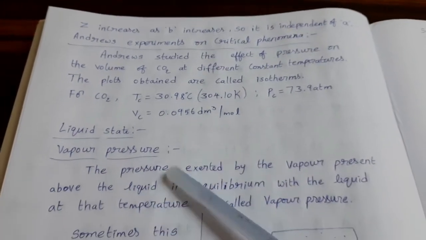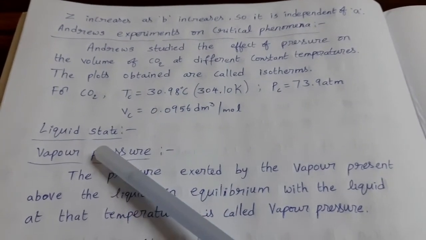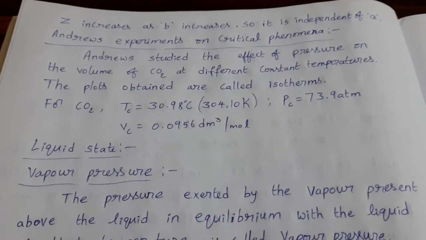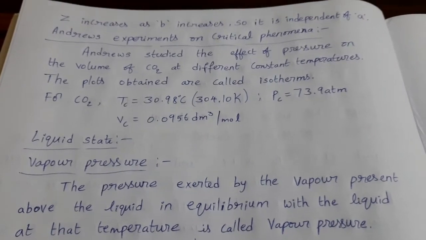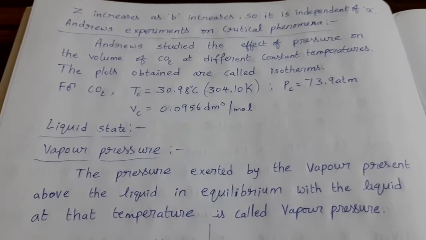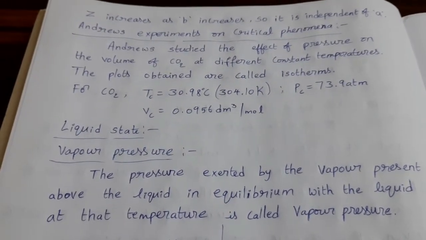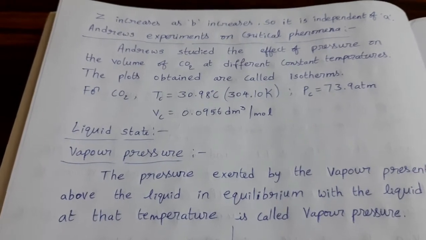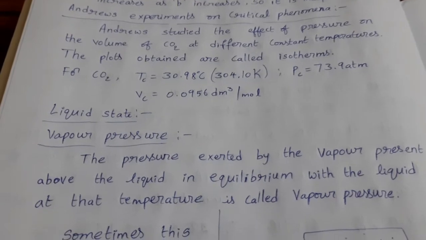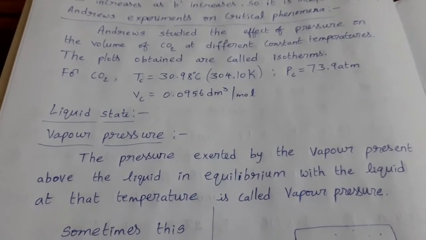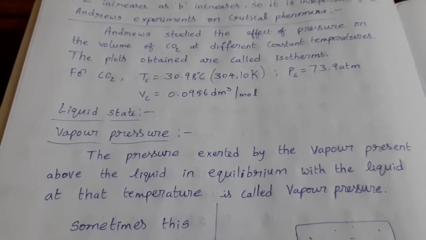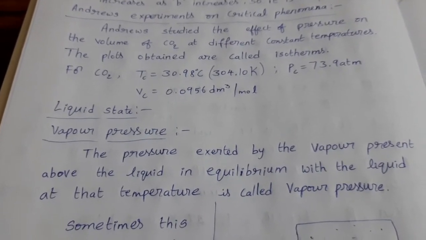Okay. Next, last topic in this chapter, liquid state. At a critical temperature, we can convert a gas into liquid state. Now come to the second physical state of the substance. Till now we completed different gas laws, ideal gas equation, van der Waals equation of state. All these are related to the gaseous state of the substance. Now second physical state, liquid state. In this liquid state, molecules are attracted to one another and they cannot move freely as compared to gaseous state.